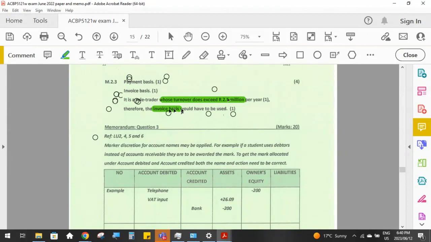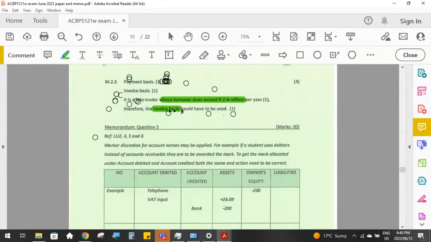So only when our customer pays us do we then pay that output VAT to the receiver. And only when we are actually going to pay the invoice to our supplier do we then, at the same time, claim that VAT back from the receiver. So on the payments basis, the VAT transaction takes place at the same time that the payment takes place.